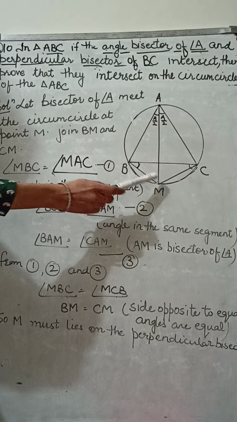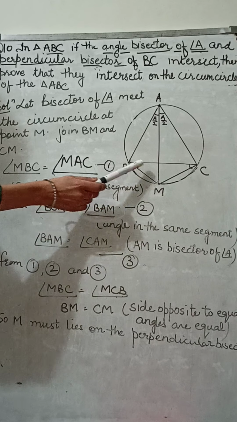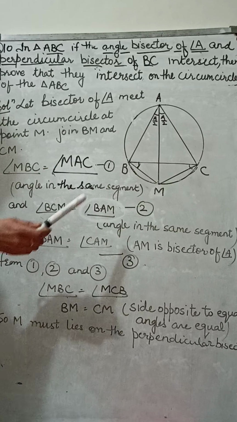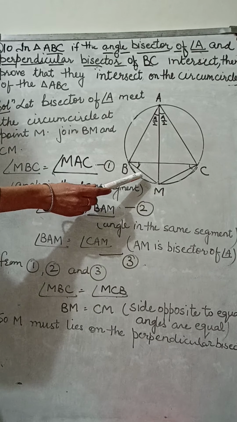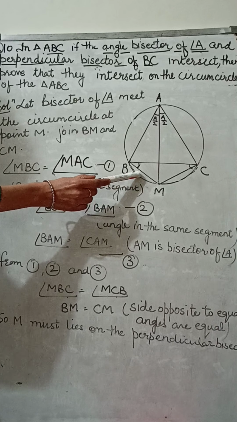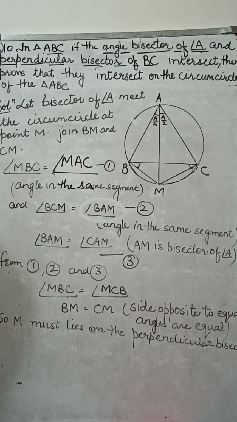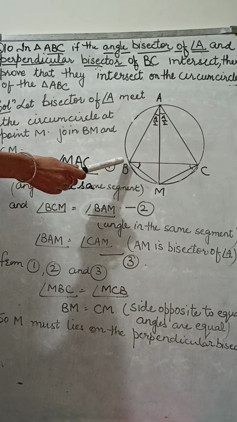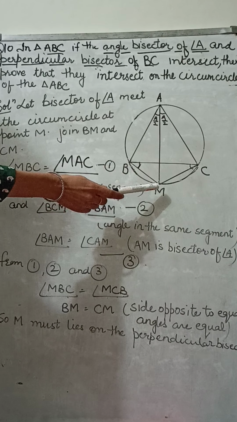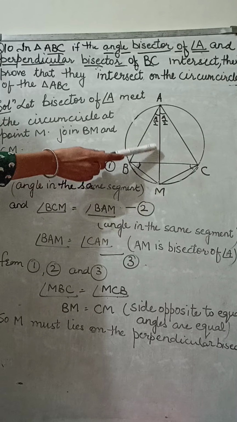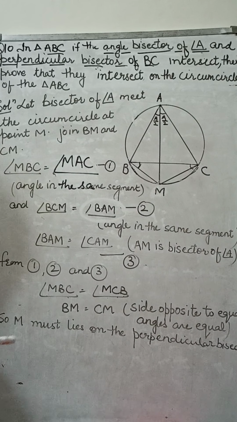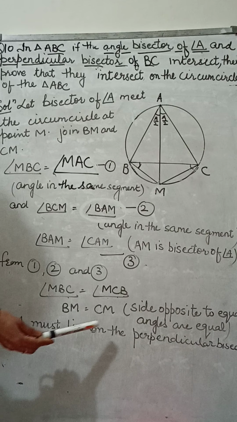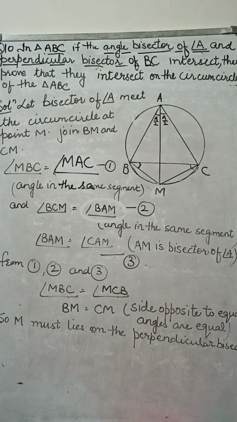Now in triangle MBC, angle MBC equals MCB. That means sides opposite to equal angles are equal. That means BM is equal to CM. It means BMC is an isosceles triangle. As BMC is an isosceles triangle, then M must lie on the perpendicular bisector of BC.